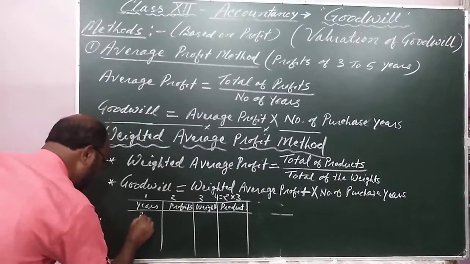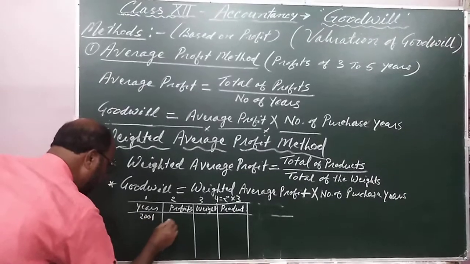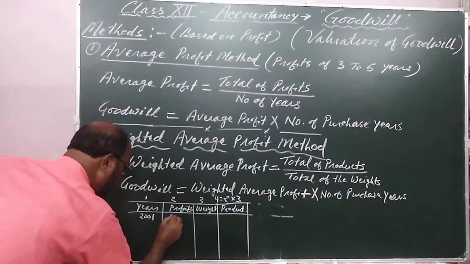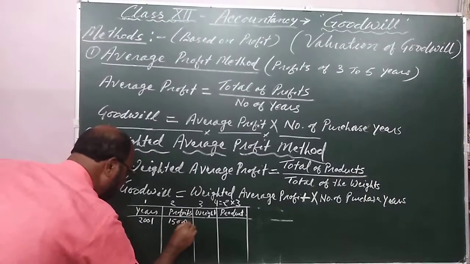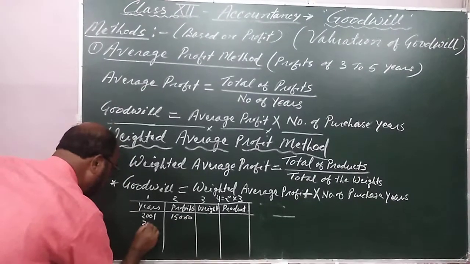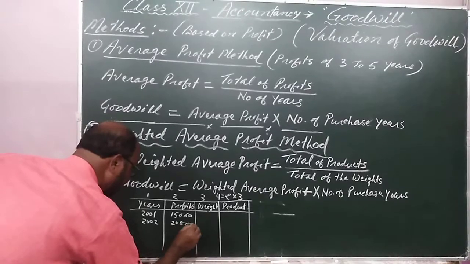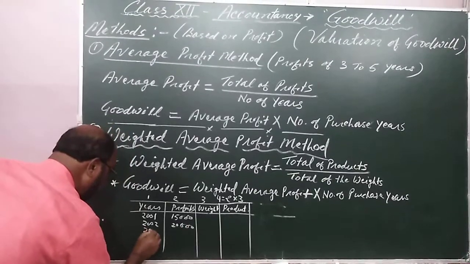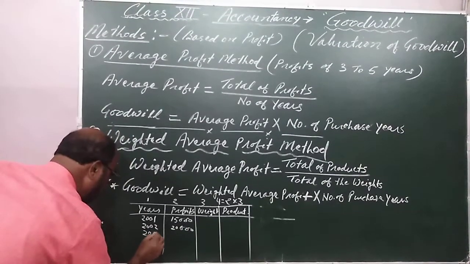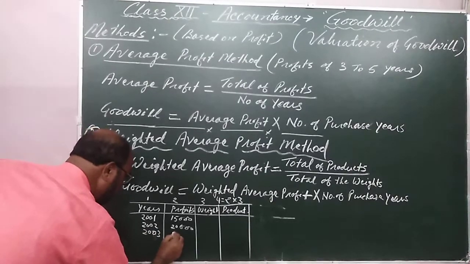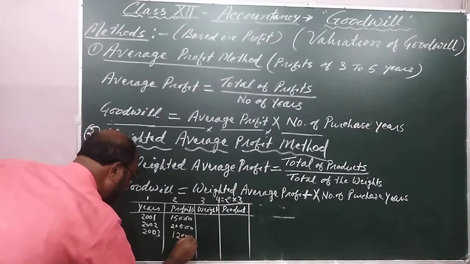In 2001, suppose the profit is 15,000. In 2002, the profit is 20,000. In 2003, it is 12,000.